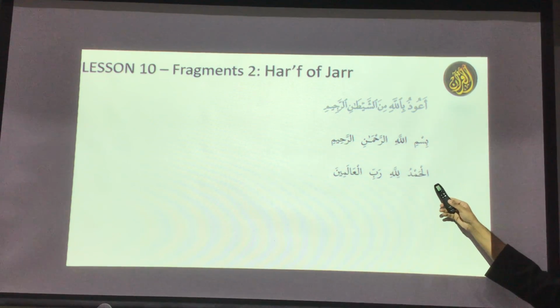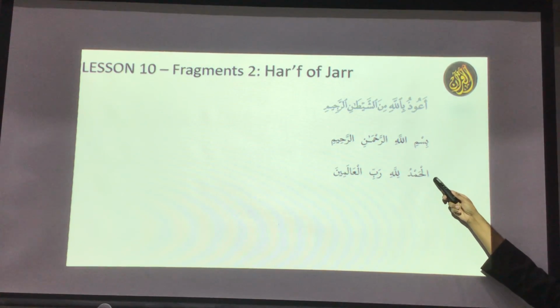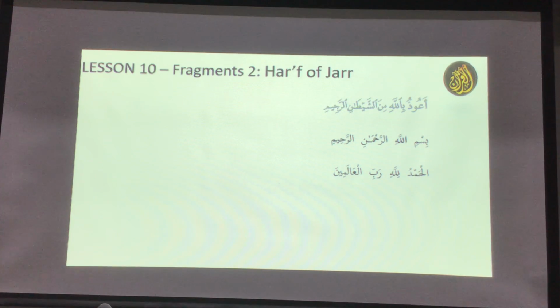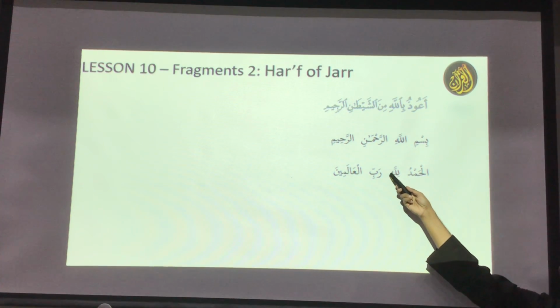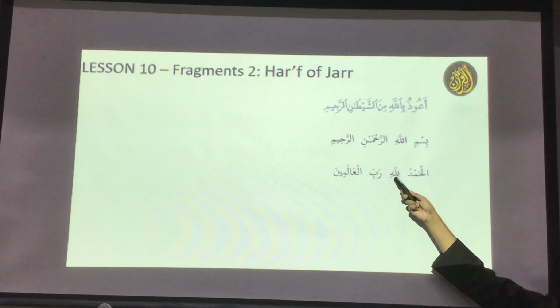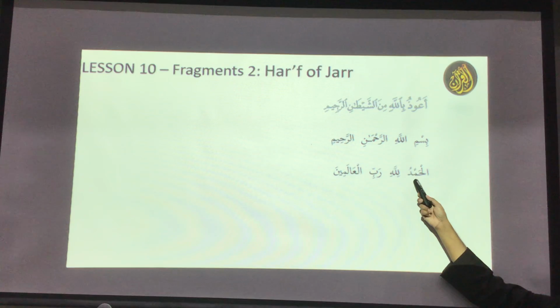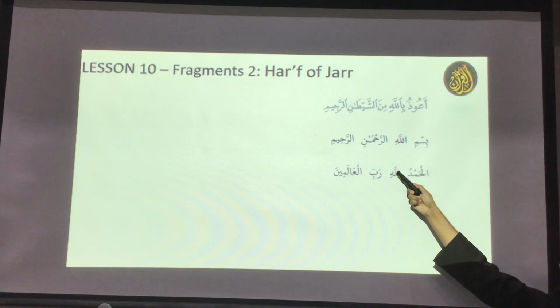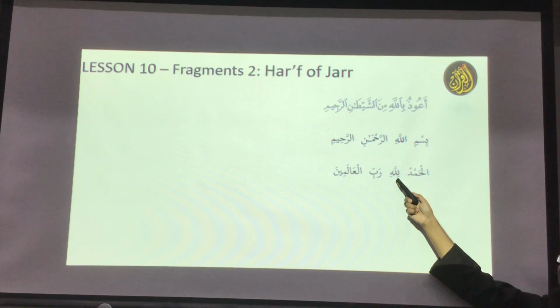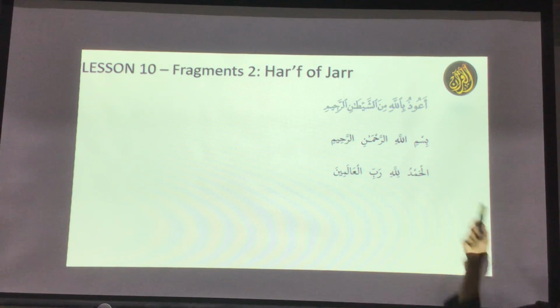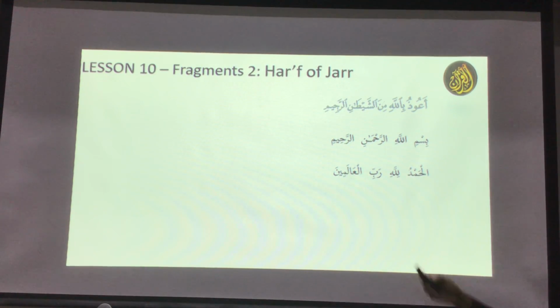Then here, Brother Tariq, I think you will know this, inshallah. Alhamdulillahi. Lillahi. Look, this lam looks like this. What is it? If you look at this, this is the word Allah. But there's a lam here, and that is for Allah. Alhamdu, all praise. Lillahi. This lam is attached with this one. And that's why the word Allah is in the jar status.